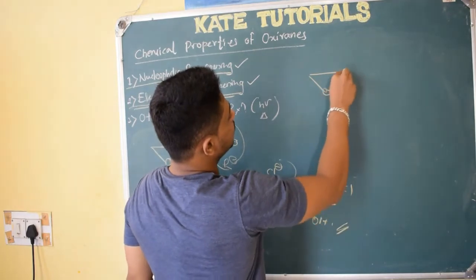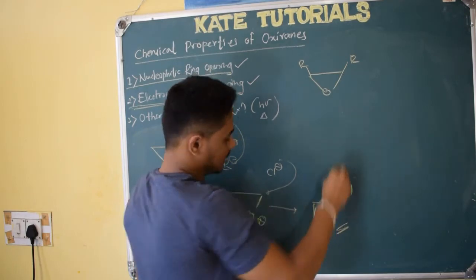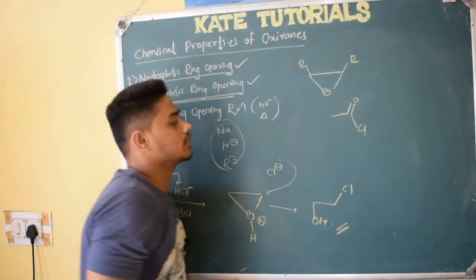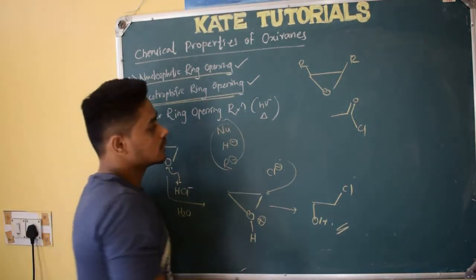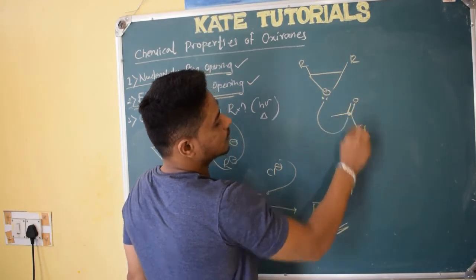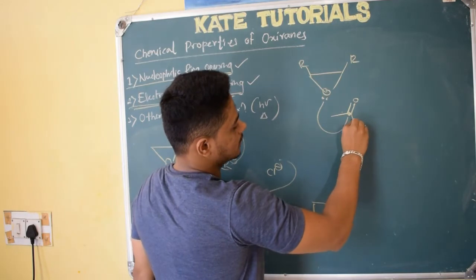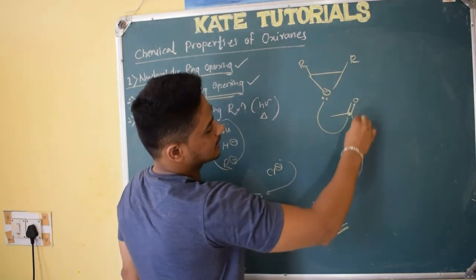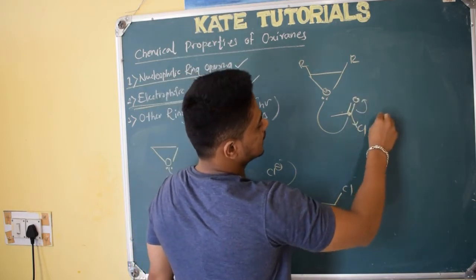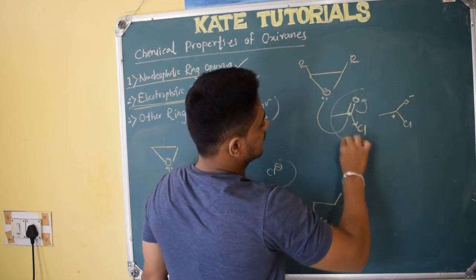Let me see one more example. Here also R is there, here also R. To this I will add a compound like acyl chloride. So what happens here? Lone pair is there. This carbon will be electrophilic. Why? Because this halogen is an electron withdrawing group, so electron density will be taken by it, and the double bonded O also acts as an electron withdrawing group. If it takes the resonance, you will see it will be like O minus and C plus. So it acts as an electrophile.